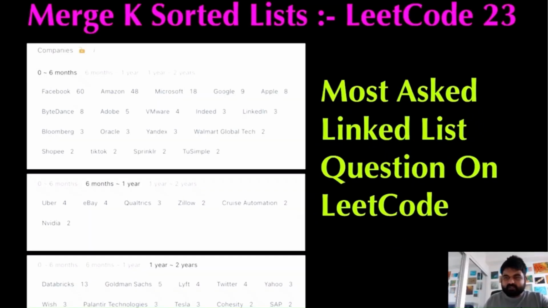Hello friends, we are still not employed by a FAANG company, so let's not stop LeetCoding till we get there. Today we are going to do the merge k sorted lists problem, and this is one of the most asked linked list problems.